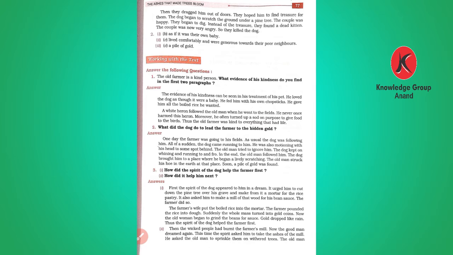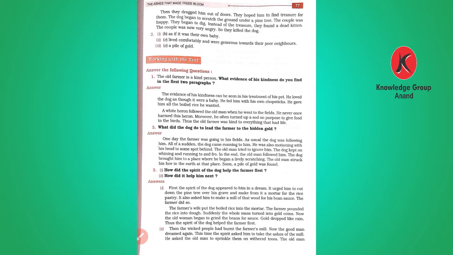The evidence of his kindness can be seen in his treatment of his pet. Yes, they used to feed him with their chopsticks. They had made a cushion for him. They used to make him sleep with them too. He loved the dog as though it were a baby. He fed him with his own chopsticks.